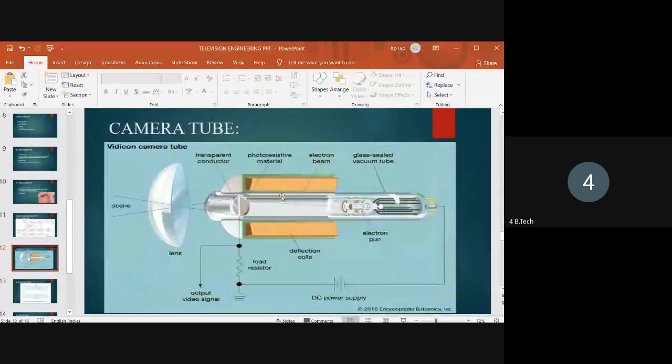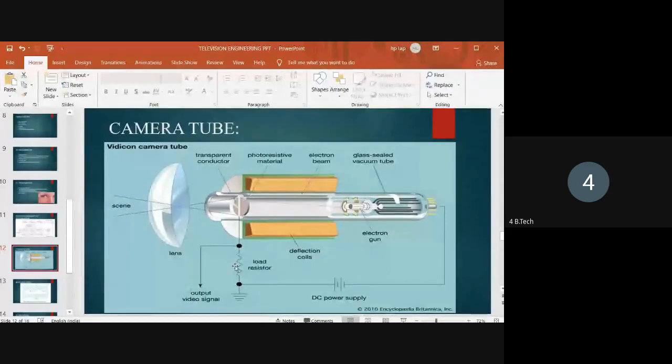Here a change of resistance occurs in the photo layer due to the light intensity. This results in current flow through the load resistance RL, so the voltage across the load resistance varies.